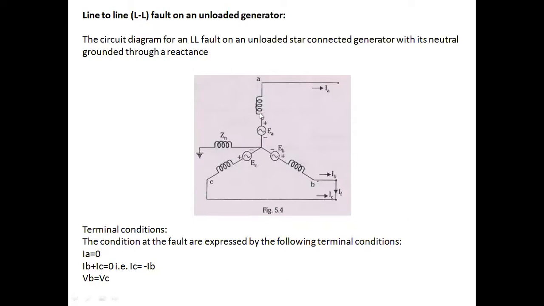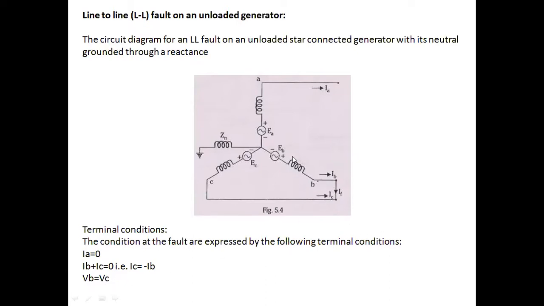So for this network, let us assume the initial conditions, that is, the terminal conditions. Since B and C phases are interconnected, shorted together, and a fault occurred, hence IA in A phase automatically becomes open. The terminal conditions are IA is equal to 0, IB plus IC is equal to 0. Hence, IC is equal to minus IB. Since the fault occurred between B and C phase, the voltage becomes equal, that is, VB is equal to VC.